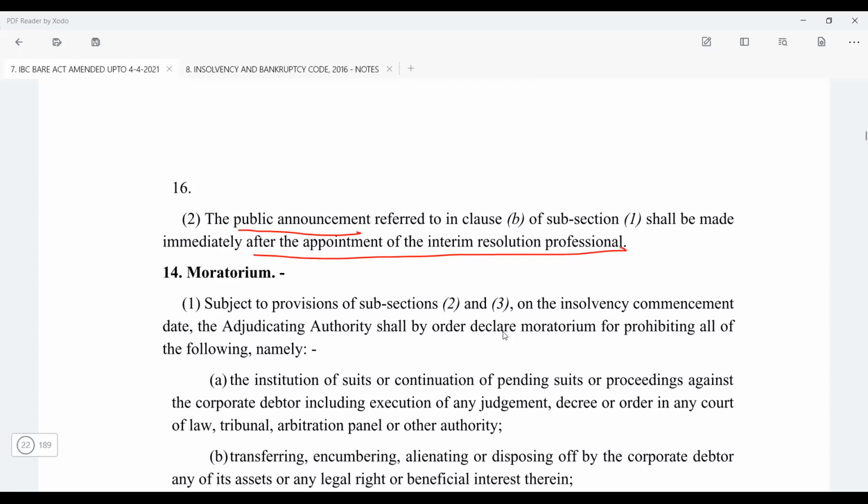The time period is given in the regulation, so you don't have to worry about that. Please refer to the slides, because I'll make you write in brief what all is going to be there in the public announcement.